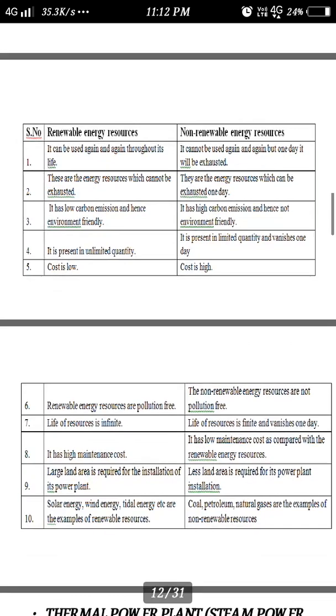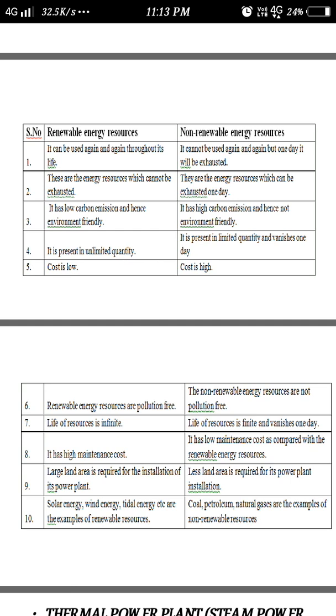The cost is very low for RES, that is renewable energy sources, and very high for non-renewable energy sources. Renewable energy sources are pollution free, while non-renewable sources give out pollution. The life of renewable resources is infinite, while non-renewable is finite and vanishes one day. Renewable has high maintenance cost, but non-renewable has low maintenance cost. A large land area is required for installation of renewable power plants, but not for non-renewable energy sources.